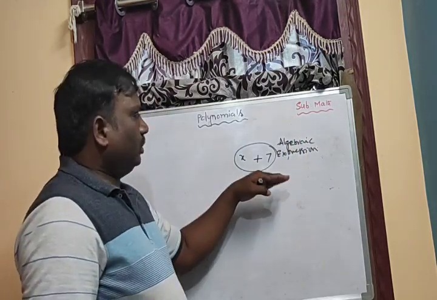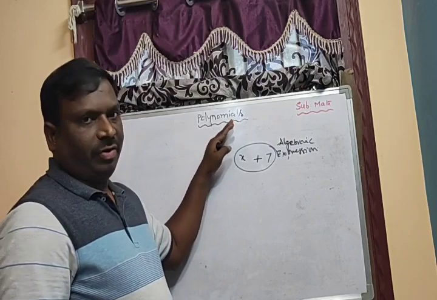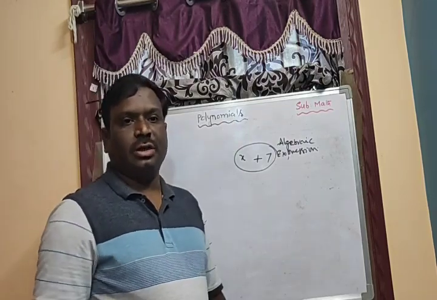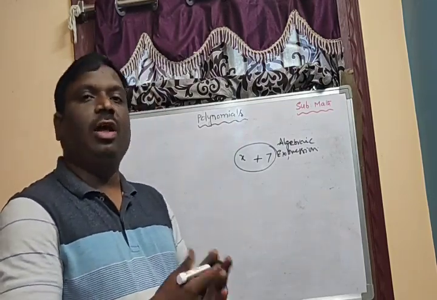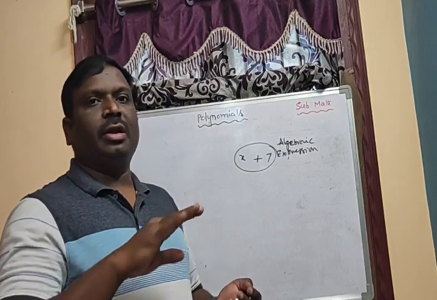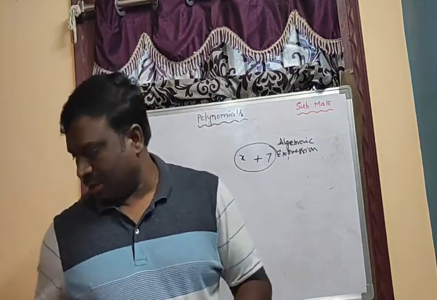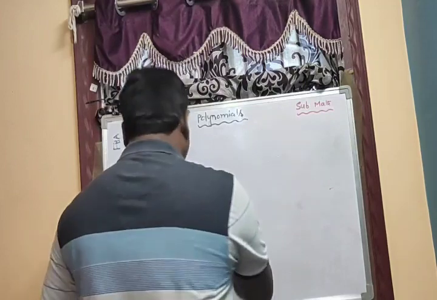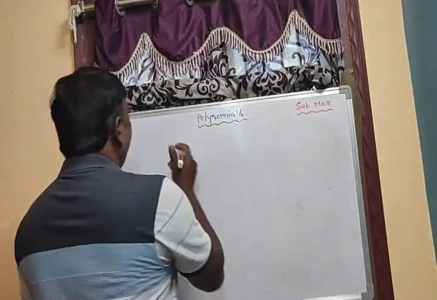Now coming to the polynomial definition: an algebraic expression involving variables having non-negative integral powers.